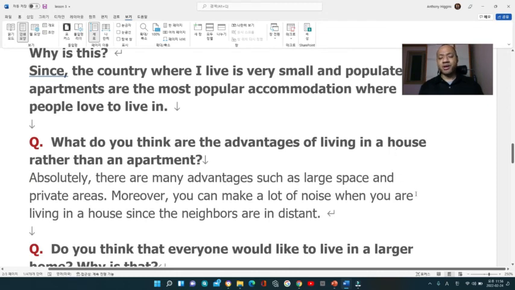What do you think are the advantages of living in a house rather than an apartment? Absolutely, there are many advantages such as large space and private areas. Moreover, you can make a lot of noise when you are living in a house since the neighbors are indistinct.